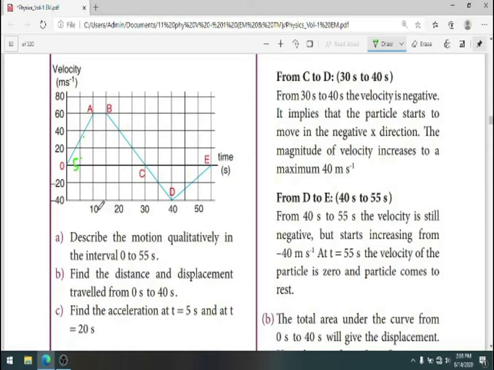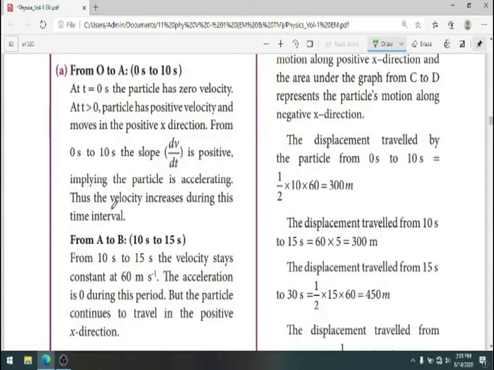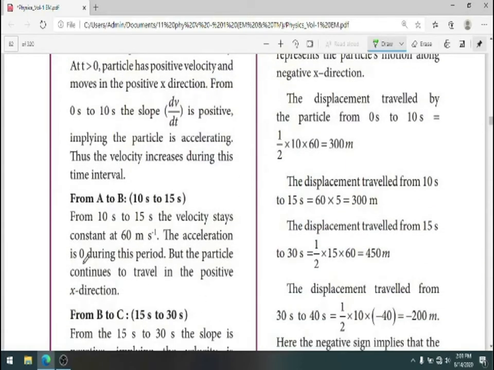So in the time interval from the 10th second to the 15th second, the velocity of the particle is 60 meter per second. If the particle changes its position from A to B, there is no change in velocity. Only the time increases from 10 seconds to 15 seconds, but there is no change in velocity. You know very well that if there is no change in velocity, the particle has zero acceleration during this period.